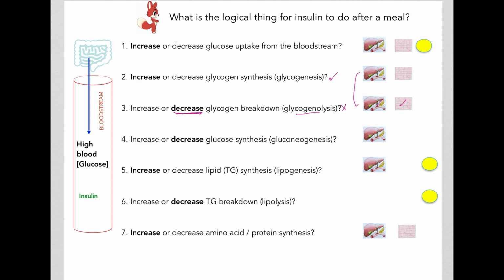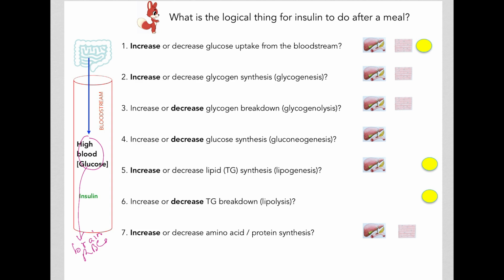Now there's already a lot of glucose in the blood, and this glucose is available for everyone to use, especially the brain, because the brain as well as red blood cells rely very heavily on glucose.